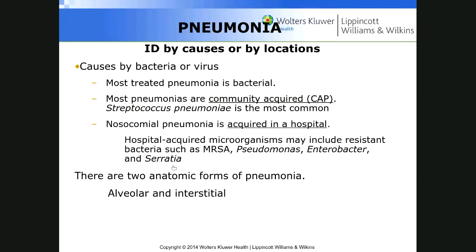Now there is also another one that people often use, which they call PAP. PAP stands for primary atypical pneumonia.